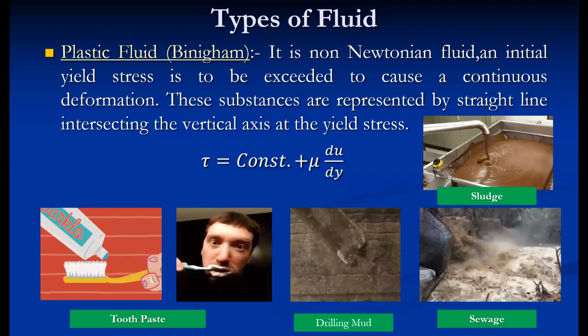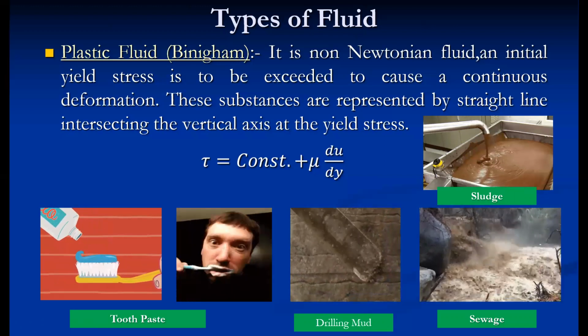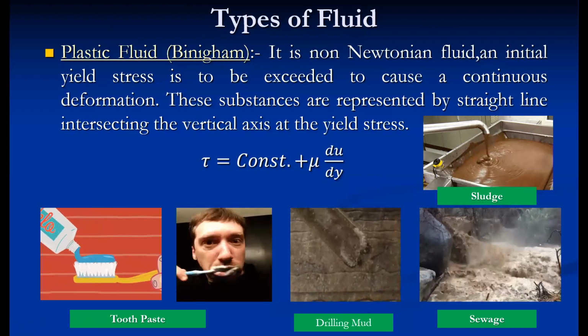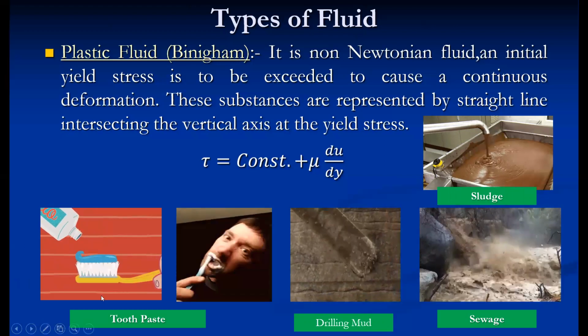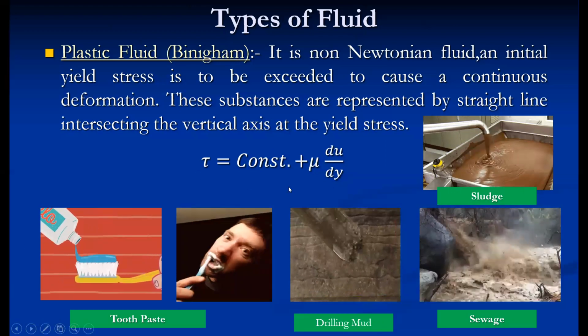So the main speciality: some yield stress is to be exceeded to cause a permanent deformation. And after that, it follows a linear relationship between stress and strain. So this is the equation associated with this Bingham fluid or ideal plastic.